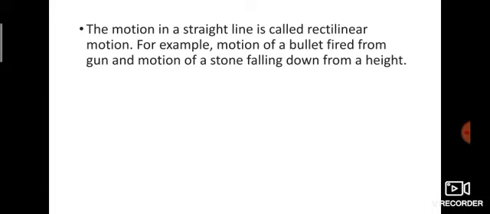Next, rectilinear motion. The motion in a straight line is called rectilinear motion. For example, the motion of a bullet fired from a gun and the motion of a stone falling down from a height. Fruits falling from the tree, a bus on the road, an ant moving. These are rectilinear motions. Next, random motion. It moves anyhow, wherever it can go. That is random motion. For example, insects flying, stars moving.